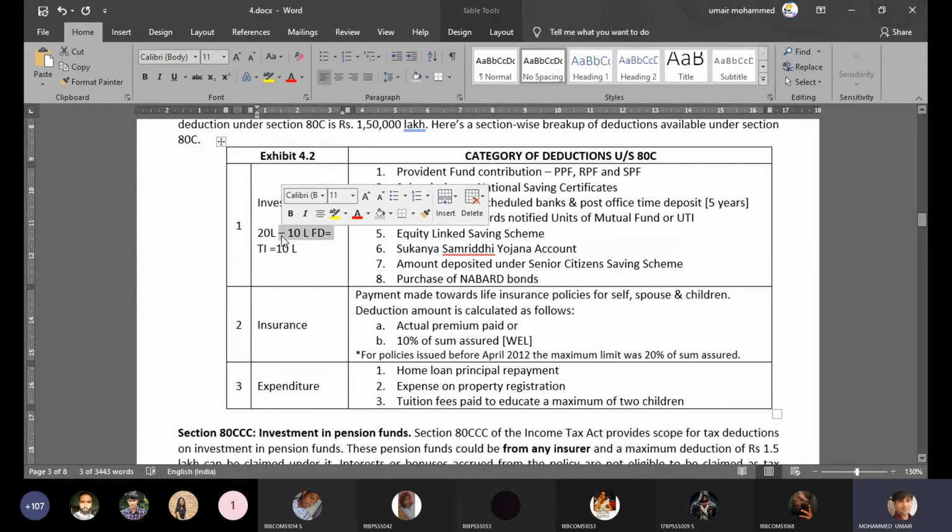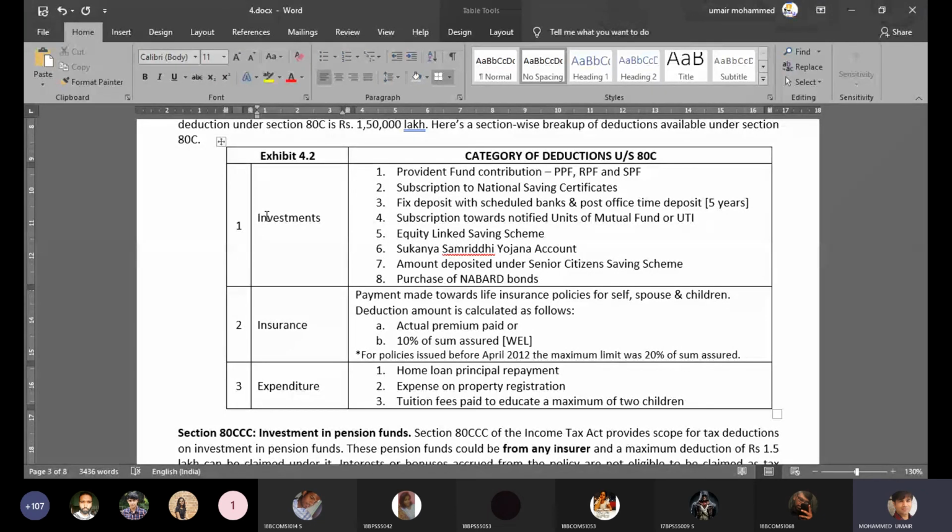So in this way, this 10 lakh rupees is helping me because I've claimed this as deduction and my tax liability is coming down. But in case of fixed deposit, the rule is that you have to keep the deposit for at least 5 years, not less than this. If you're keeping less than this, then you're not qualified for deduction. But of course, you have the option to keep fixed deposit even for 7 days. Banks do offer fixed deposit starting from 7 days. But in order to claim deduction, the deposit lock-in period should be 5 years or more.